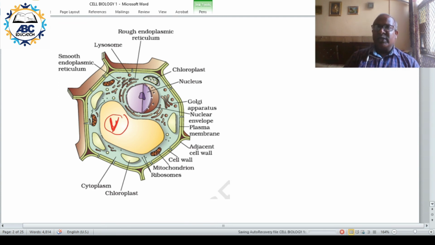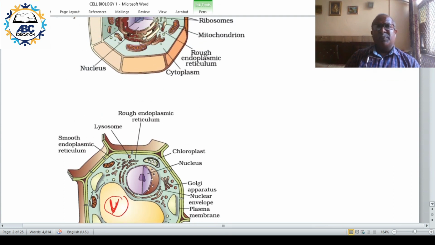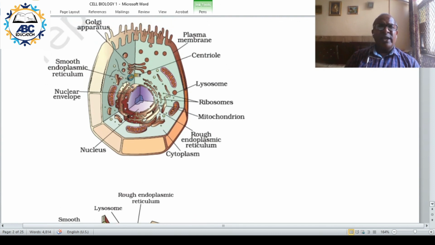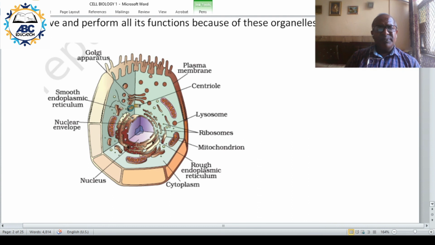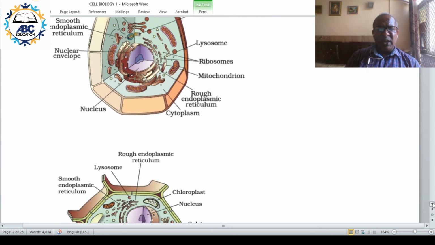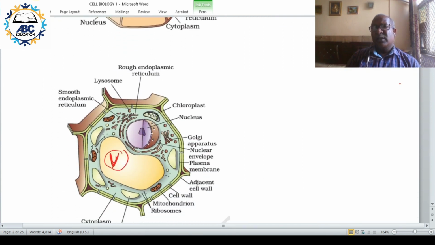In animal cell, generally they are very small or inconspicuous. The vacuoles can be very small. Take a look, this is the animal cell. So either absent or inconspicuous. Whereas in case of plant cell, these are prominent.